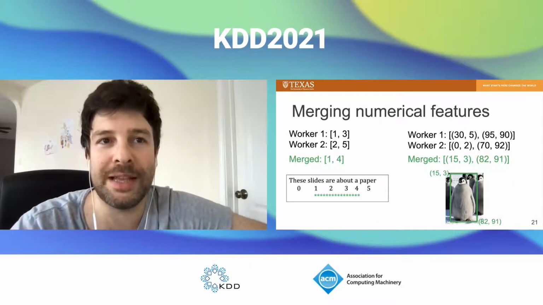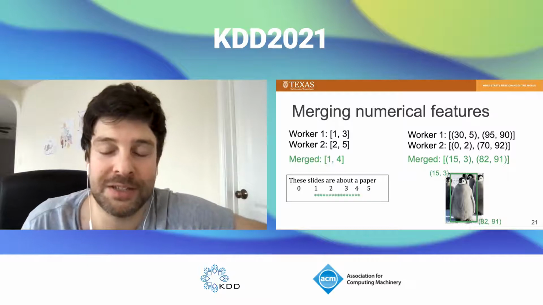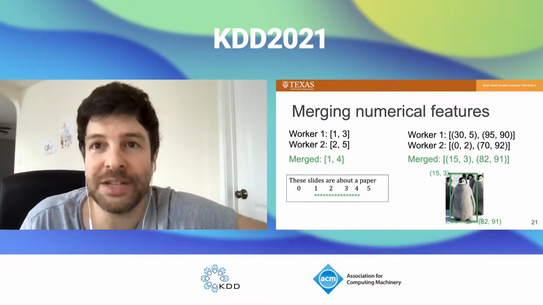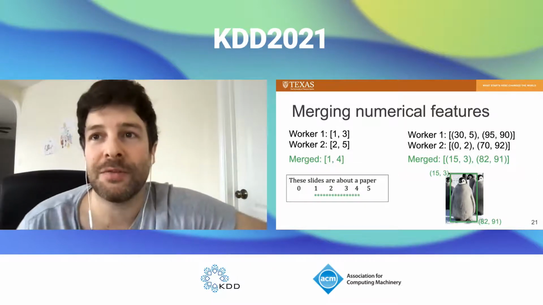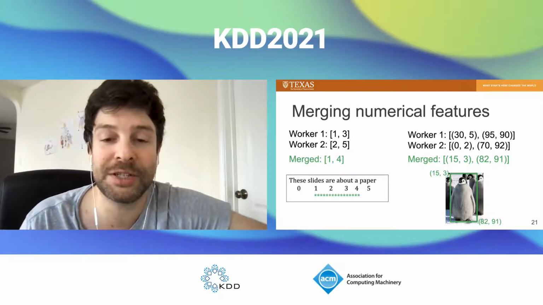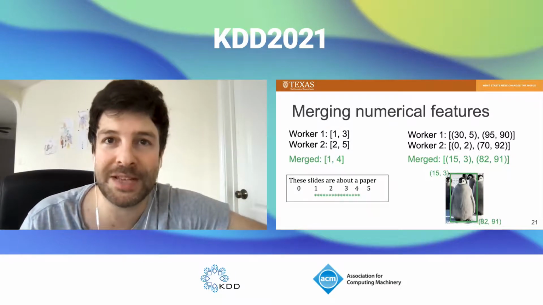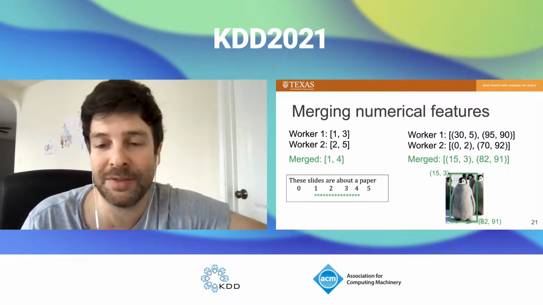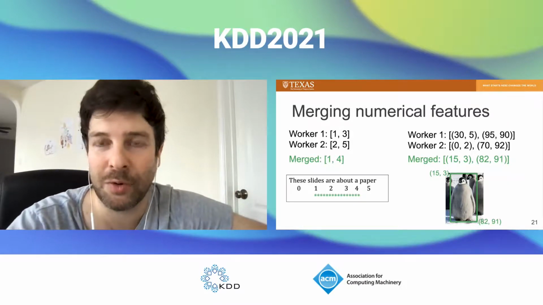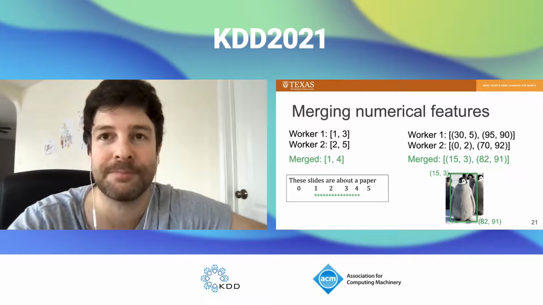And once these labels are decomposed, a merge function such as a rounded mean would give you an aggregate worker value for each of these endpoints. For example, the spans from 1 to 3 and from 2 to 5 are averaged into a merged span from 1 to 4. And this happens likewise with the XY coordinates of the bounding box. And you could do the same approach for the coordinates of the vertices of a key point.